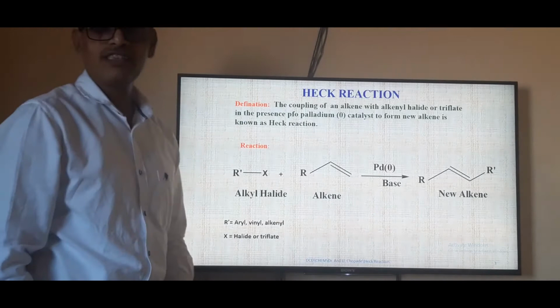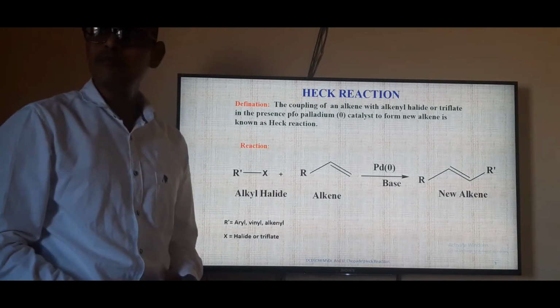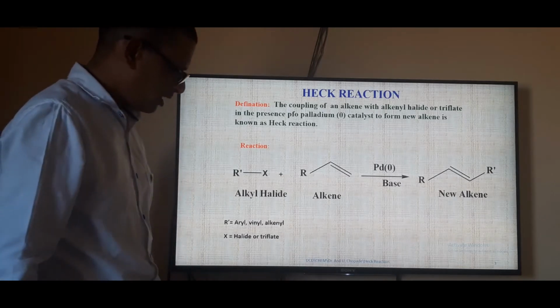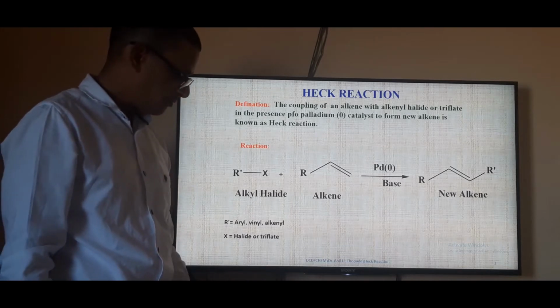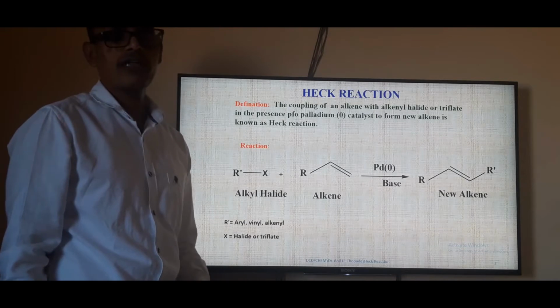In this session we will discuss the Heck reaction. The Heck reaction is a very important reaction for the formation of new carbon-carbon bonds. In this reaction, a palladium catalyst is used. Palladium is the most versatile metal in modern organic synthesis.